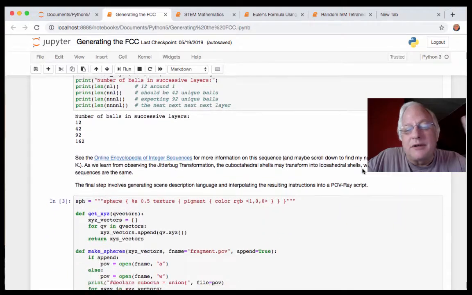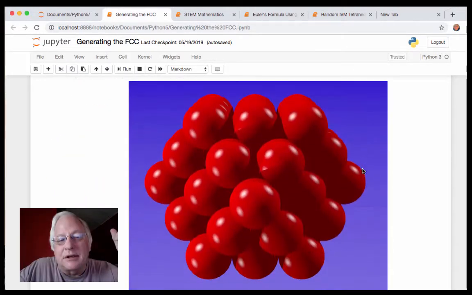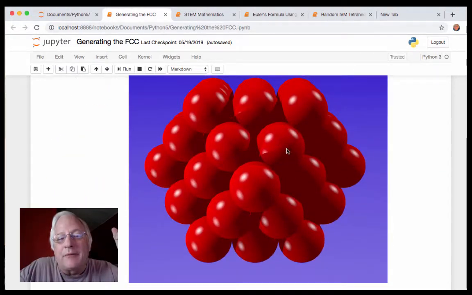Because from every sphere center, those 12 directions are the 12 hops to neighboring sphere centers, right? There's always 12 around 1.